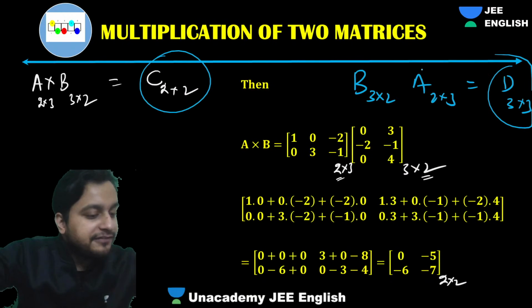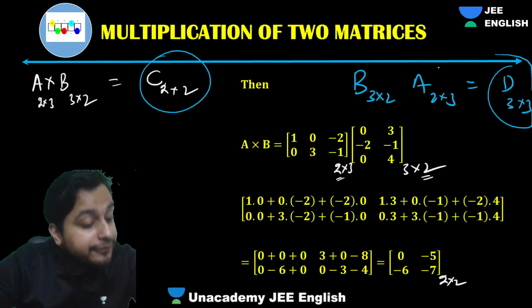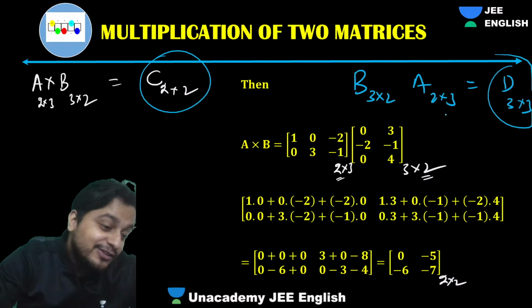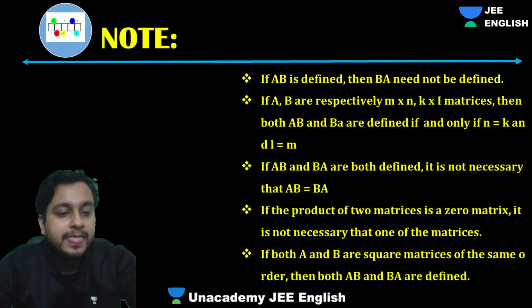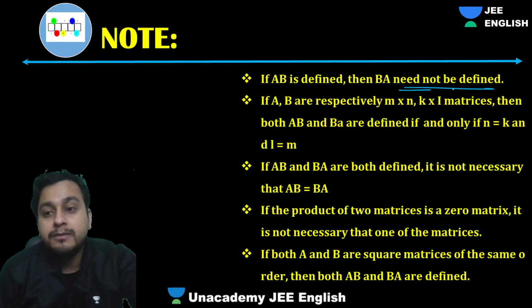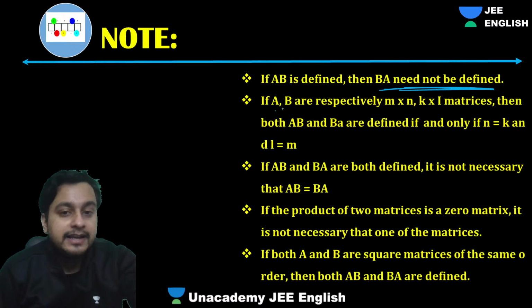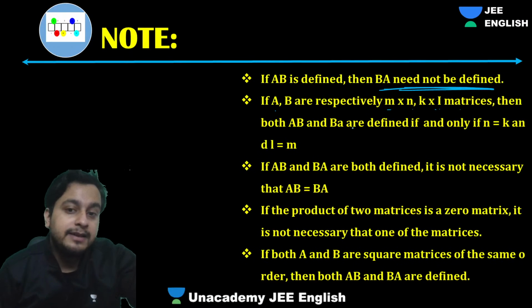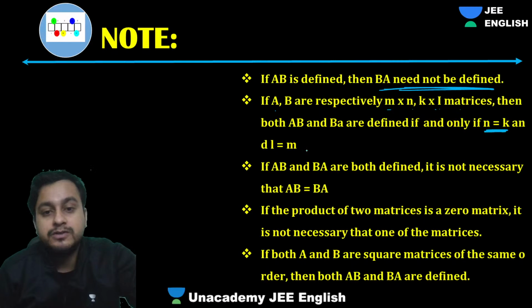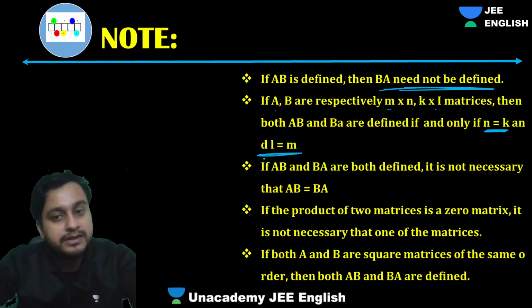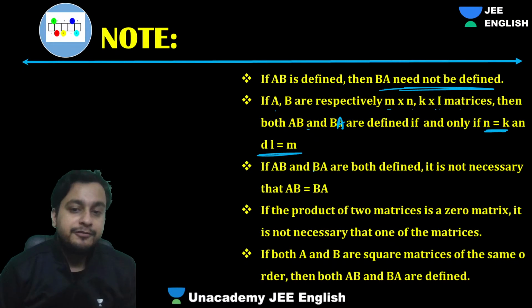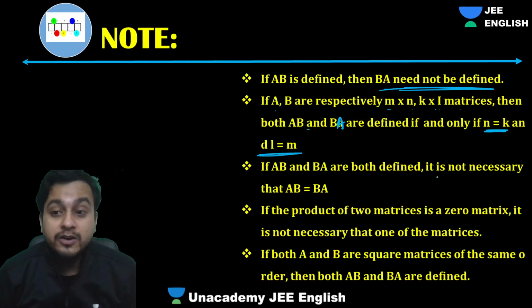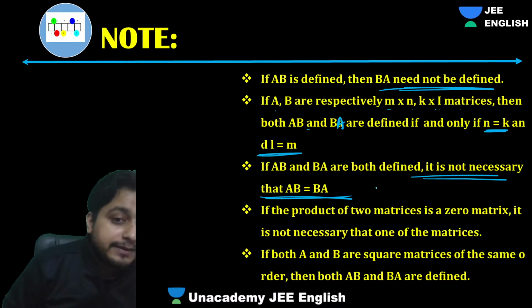No. If both are defined also, then also they will be different because order is different, matrices will be also different. Got it, guys? That's the reason why, guys, what we will say is AB is defined, then BA need not be defined. Okay, first of all. Secondly, guys, A and B are respectively M cross N and K cross L. Then the matrices AB and BA are defined if and only if N equals K and L is M. Both of them should hold, and only then will you have both AB and BA defined. If AB and BA are both defined, again not necessary that BA will be equal to AB.